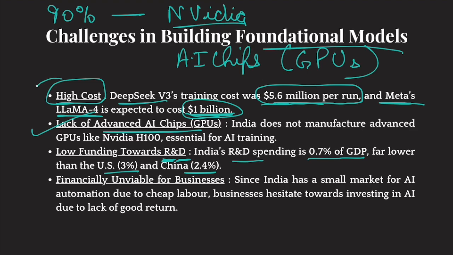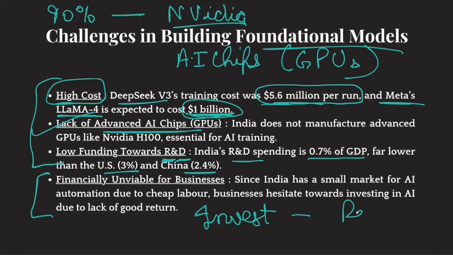Okay. If the Indian government thinks that these challenges are too big, then why aren't Indian businesses building a foundational model? The thing is that businesses invest only in those things on which they think there can be a return. Now, India's AI market is very little. Very few people in India are ready to buy AI or AI-related products. That is why these businesses are not investing so much in building foundational models, because they think that they won't be able to sell that much, because the Indian market is very little with respect to AI models. Very few people are interested.